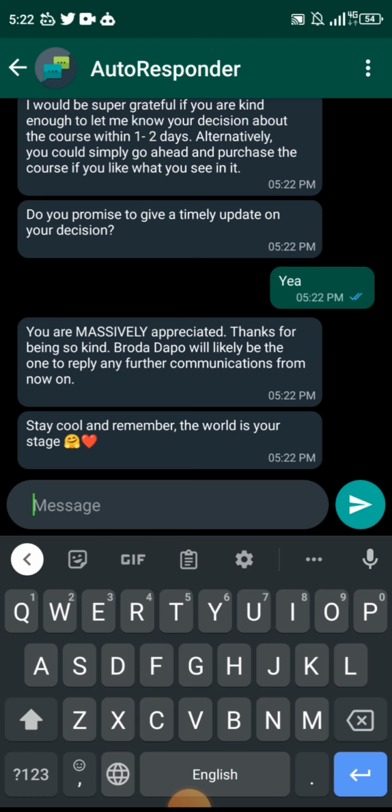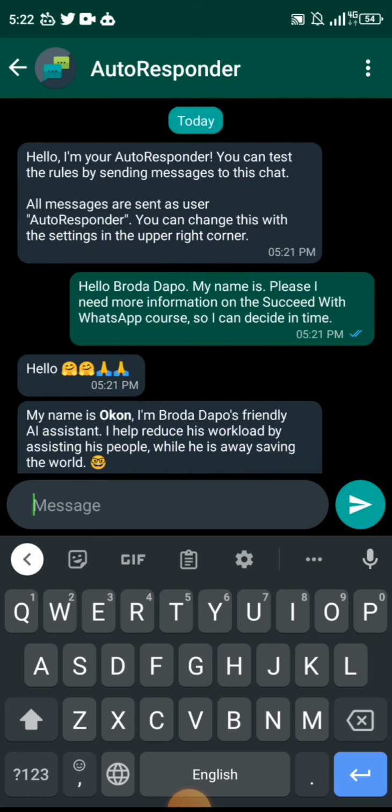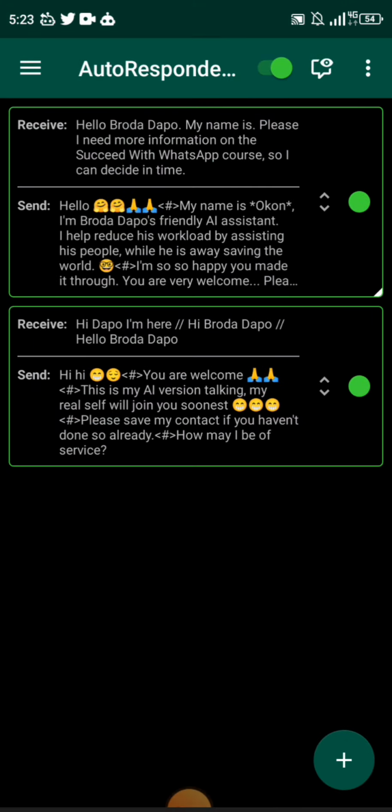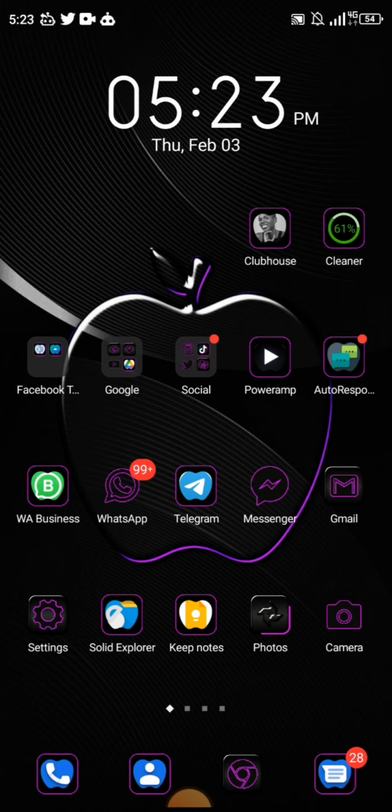It makes your life super, super easy. You don't have to be there to be the one responding every single time. Once you get really good with using an autoresponder, you can program different situations and your life will be super easy. All right, so now let's go and test it. Remember I said this is the first way we can test, but we want to test it in an actual WhatsApp situation and see if it works.